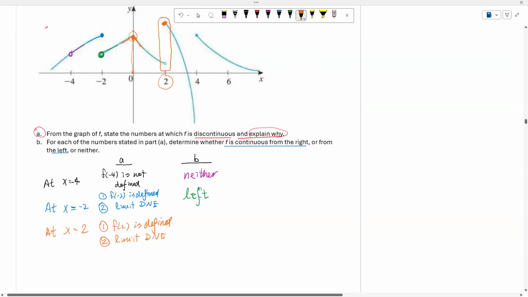Then let's check it out. Is the function f continuous from the right, from the left, or neither now? So then from the left, we have this open, so it's not continuous from the left. Okay. From the right, this is okay, right? We have a solid dot right here.